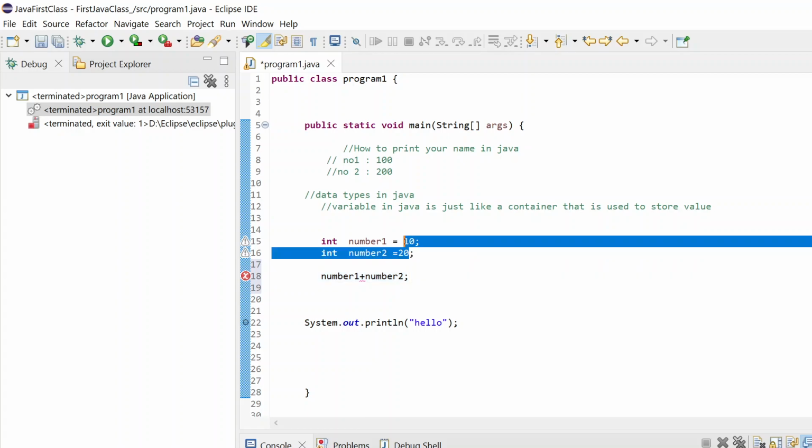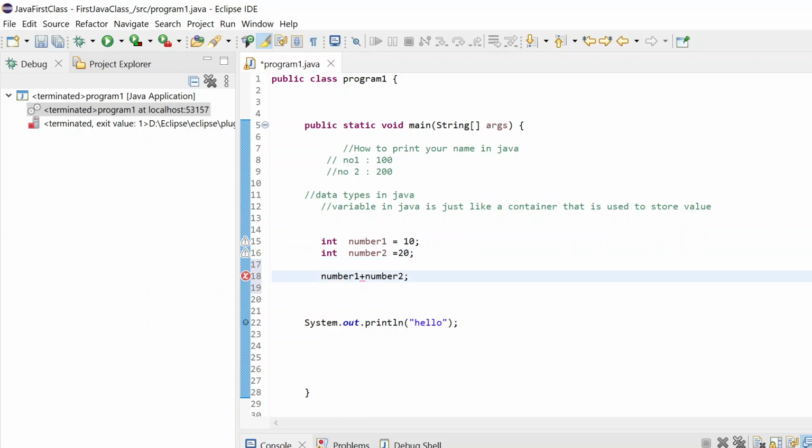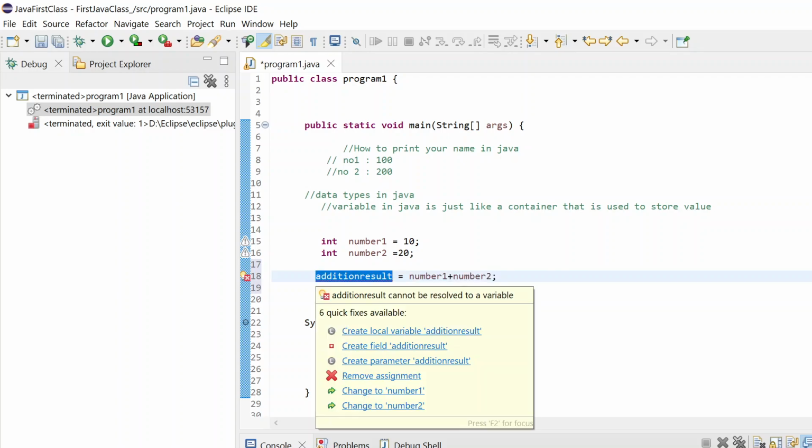I will also add the number, but you should store the number somewhere. So suppose I will say result equals, or you can say addition result. So this is again a variable. Once these two numbers are added, like 10 plus 20, the result will come into this variable.